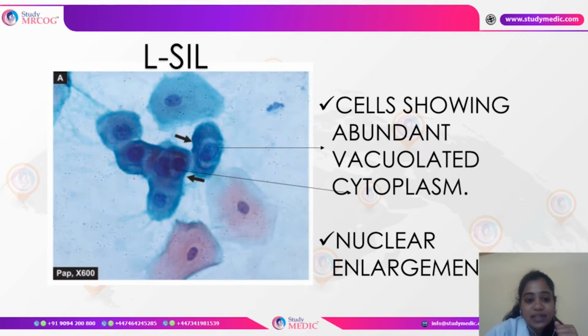As we can see, this is the histopathological feature of LSIL, where these cells have a lot of abundant vacuolated cytoplasm. Plus we also see that the nuclei are enlarged. These are the typical features that we can see in LSIL.